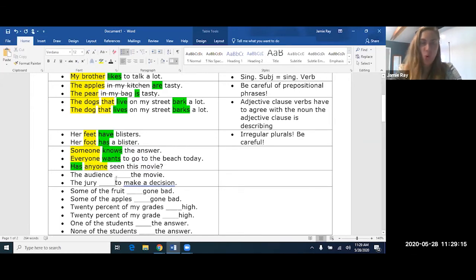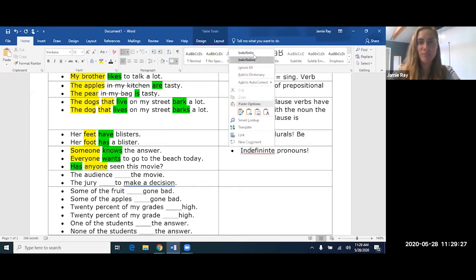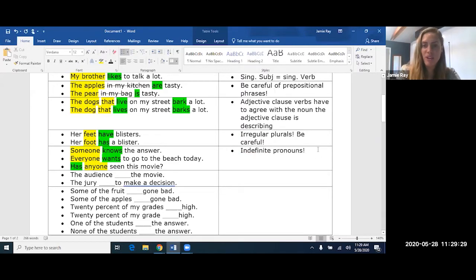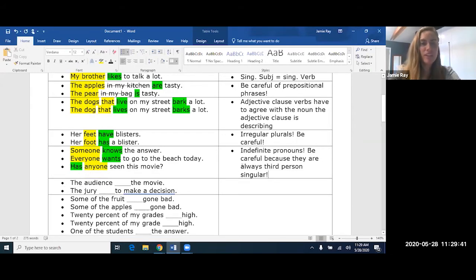That means it's always third person singular, which means the verb always has to have an S. So the exception here is indefinite pronouns. Watch out for those. We need to make sure that indefinite pronouns are always singular. Be careful because they are always third person singular. Okay? All right.